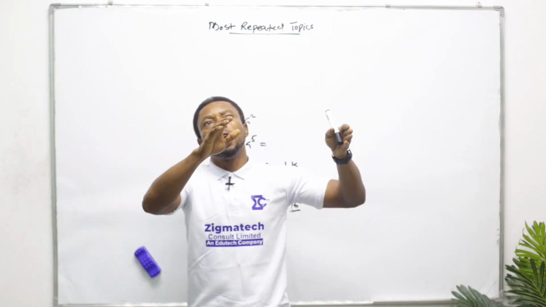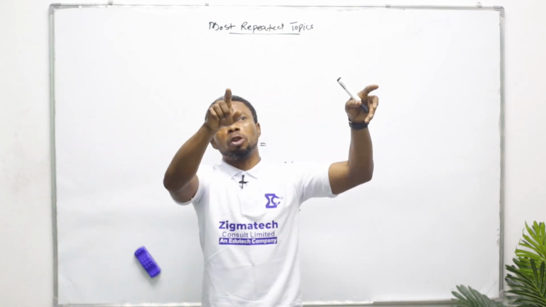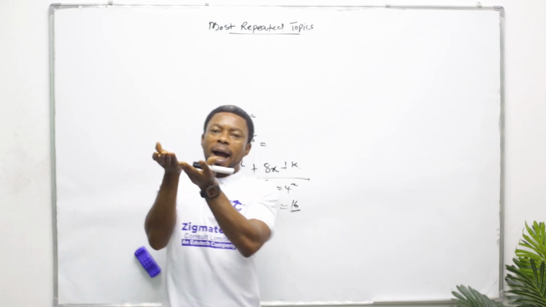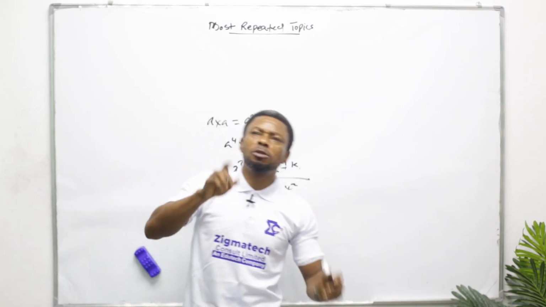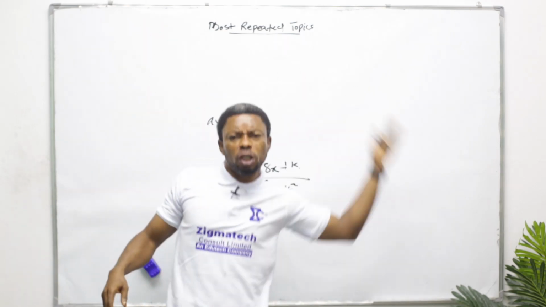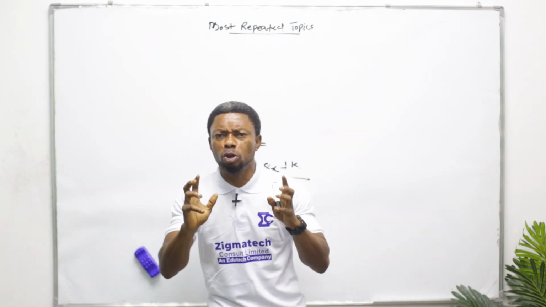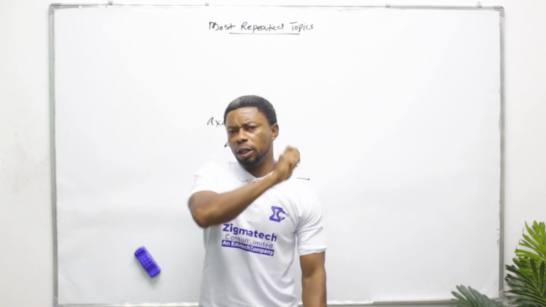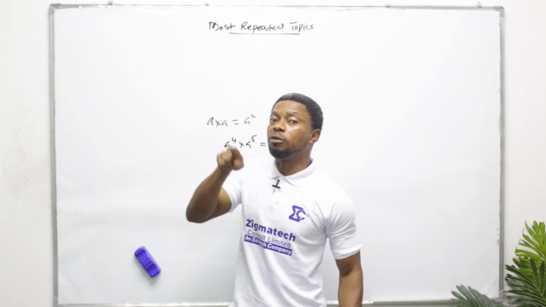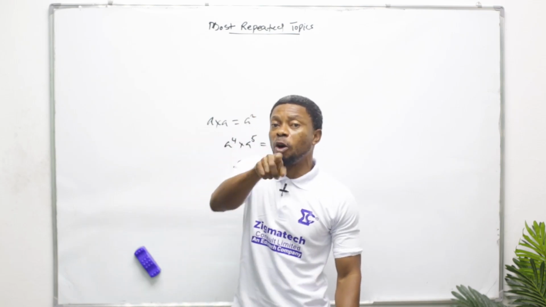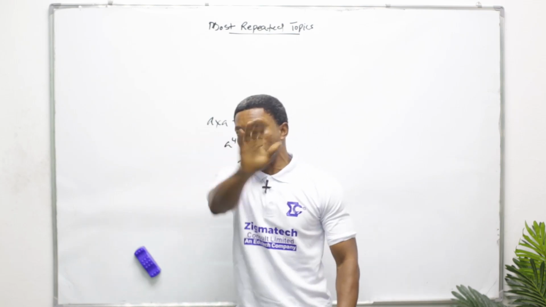Not just only that, if it is a subtraction between two logs, what will happen? I can divide them. These are some of the laws we have. And if something is raised to power, I can bring it to the back. These are some fundamentals you need to grab under logarithm. And don't forget, I will take you to this area because these are the area they would like to take you. They know that if they give you normal logarithm and ask you to simplify or evaluate, you will do it properly and then you will just get your answer.